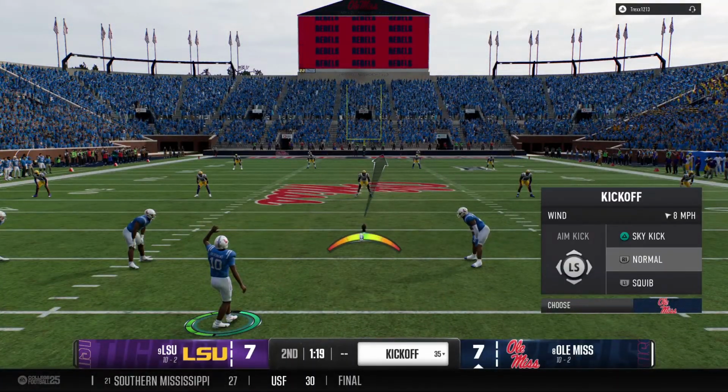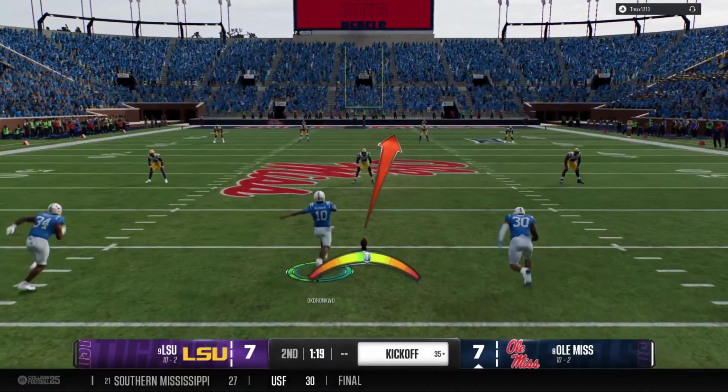Extra point knocked right down the middle. The PAT ties the game here in the 2nd quarter now.